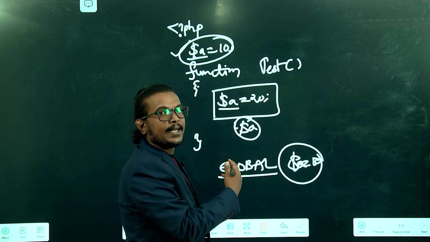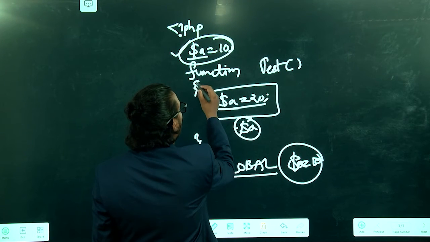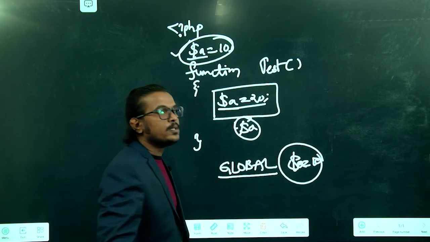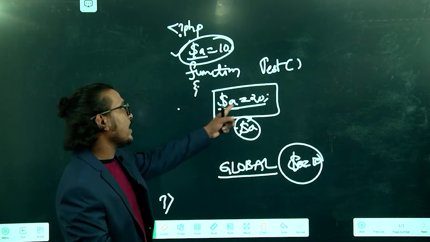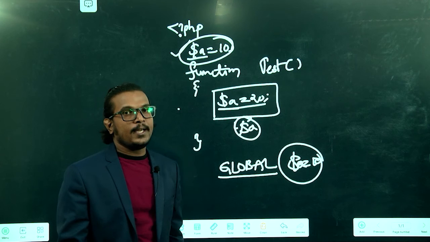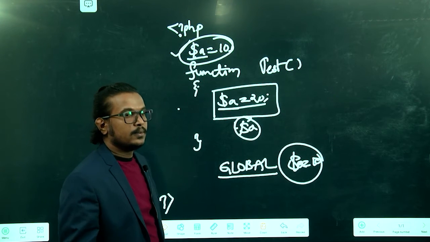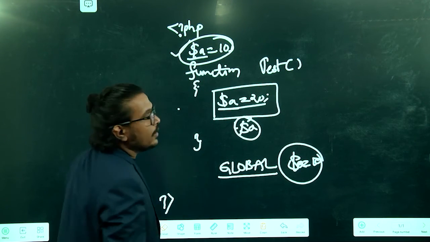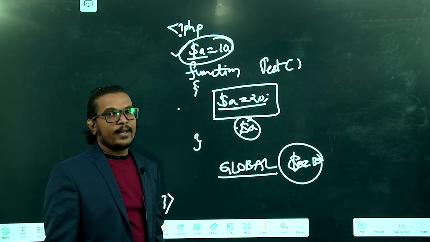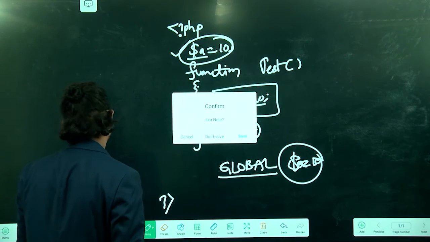This local value's scope is within the open bracket and the close bracket only. After that we cannot access this local a value, but we can access the global a. Clear? So that is about the global and local scope.